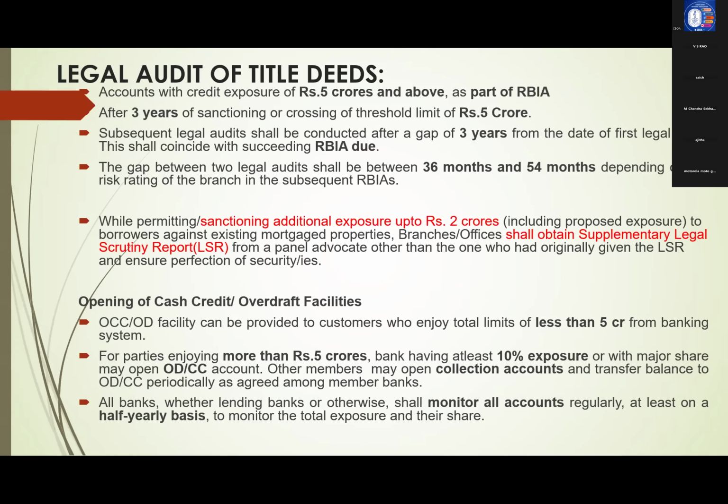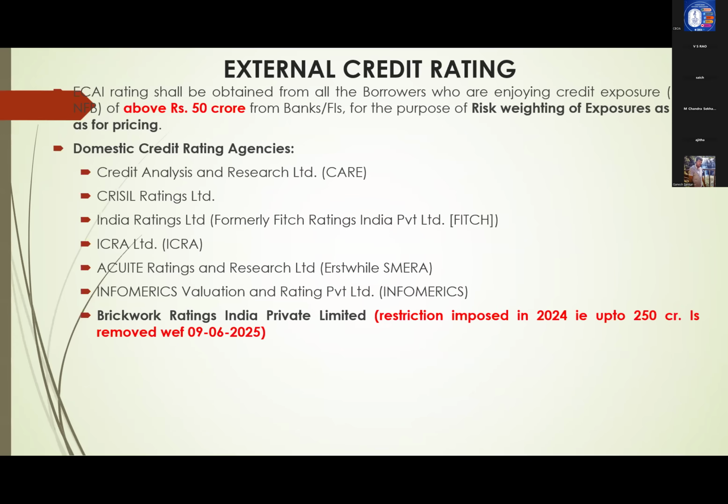In whichever bank he has 5 crores exposure, in that bank only he has to open ODOCC. And beyond this, if any other bank opens ODOCC, it is only for credits. All debits should go to their pooling account where they have this more than 10% exposure. This is the guideline regarding opening of current account.